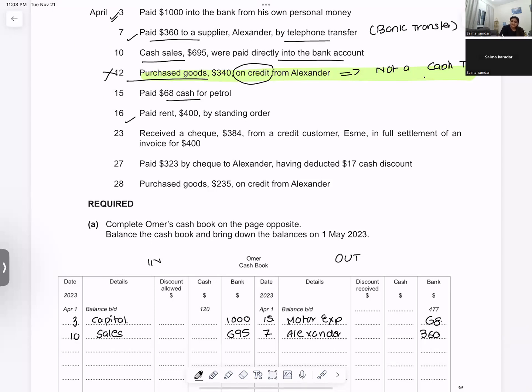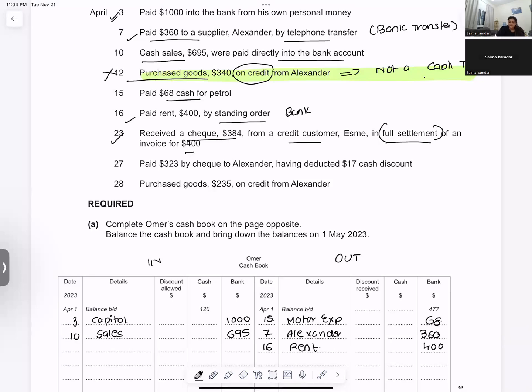Paid rent by standing order. Whenever you pay by standing order, that means it is through the bank. Money is going out on the 16th for rent and it is going out of the bank. On the 23rd, received a cheque of 384 from a customer in full settlement of 400.